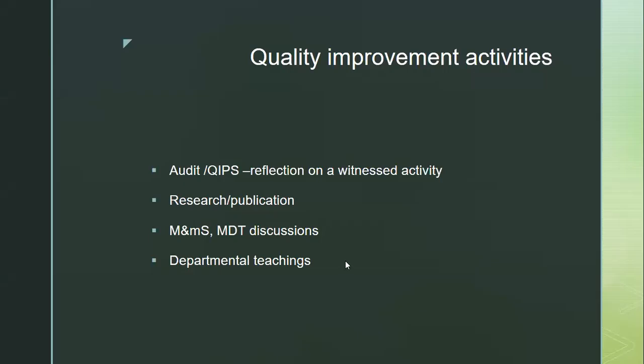Okay, so all these activities can be your quality improvement activities. You can write down about all of this stuff, and it shouldn't be only you who has done all these things. If you have witnessed anything, you can mention that and write a reflection on it. If you have any questions about these things, you can ask me.